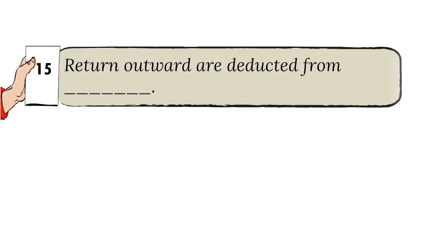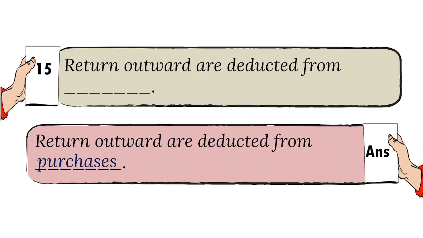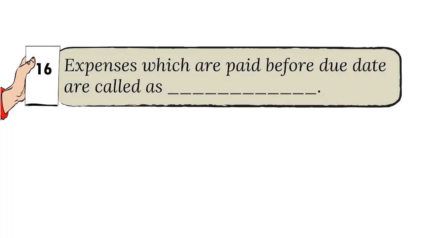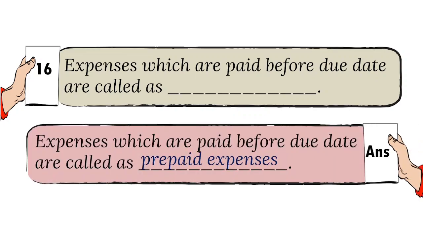15. Return outward are deducted from dash. And the answer is purchases. 16. Expenses, which are paid before due date, are called as dash. And the answer is prepaid expenses.